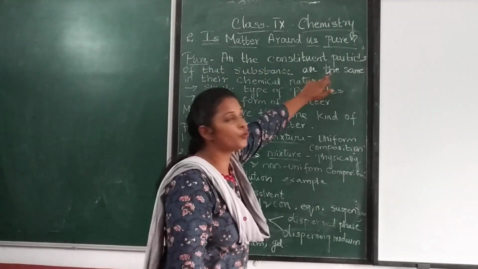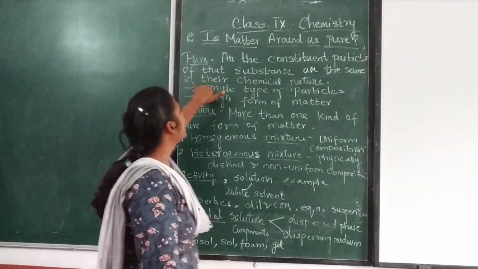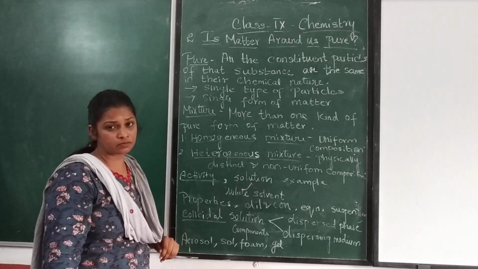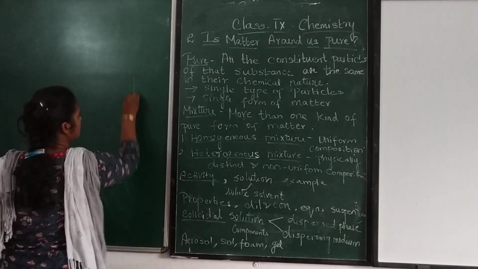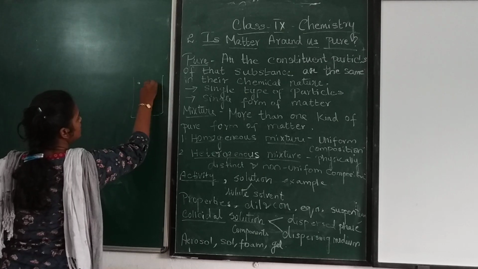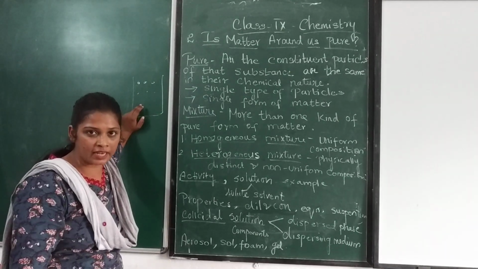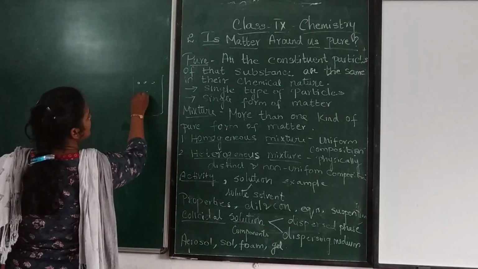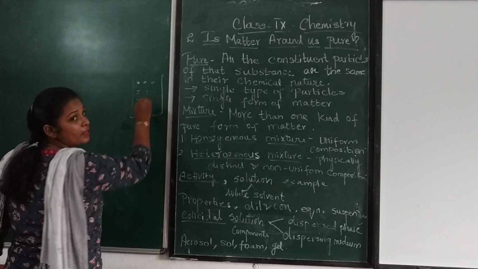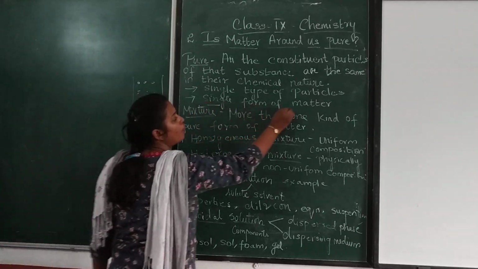All the constituent particles of that substance are the same in their chemical nature. So the particles present inside the substance should have the same chemical nature, and it should be of a single type. The same type of particle should be present inside the substance, in a single form of matter.